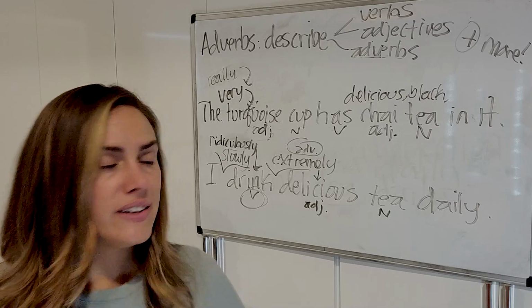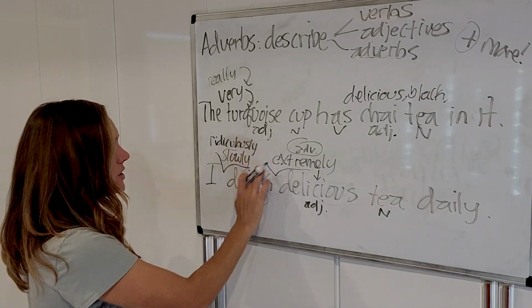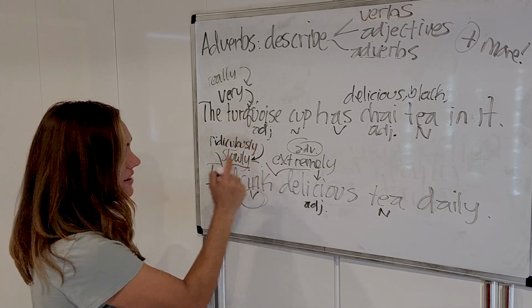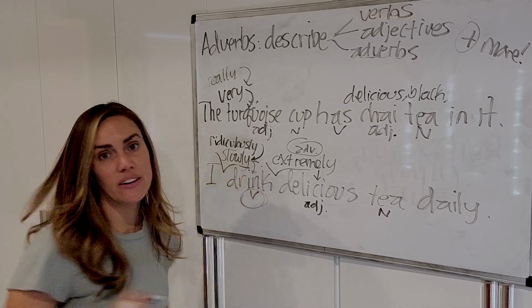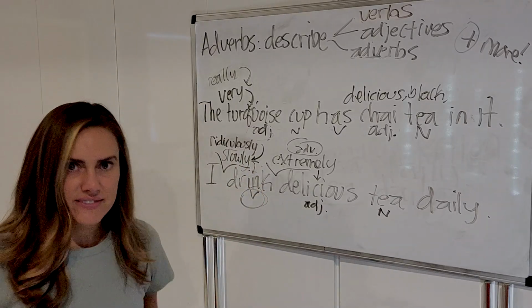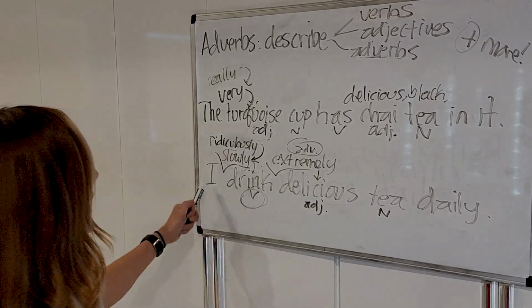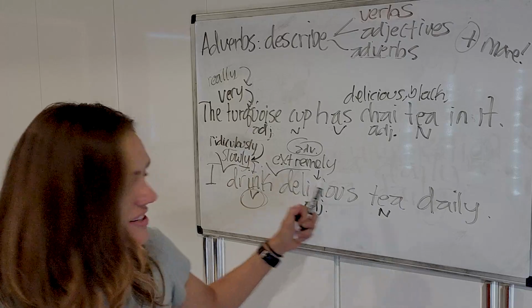Ridiculously slowly, drink delicious tea. So this ridiculously word is an adverb describing one adverb, slowly, and slowly is describing the verb drink, right? Follow that? All right. I ridiculously slowly drink extremely delicious tea daily.